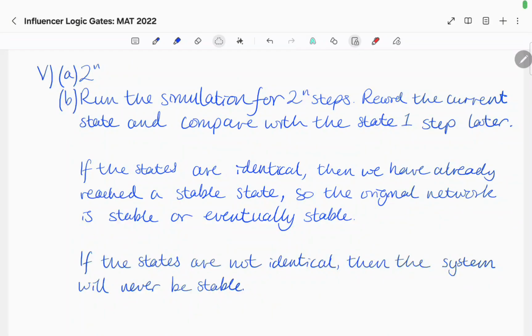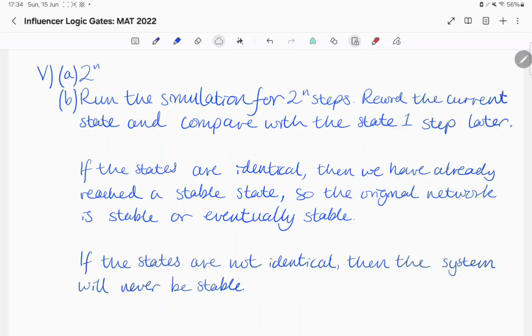Now we'll move on to part 5. In part A, for each of the n influencers, we have two possible opinions, square and triangle. This gives us 2 to the n possible initial opinions. Now we'll move on to part B.